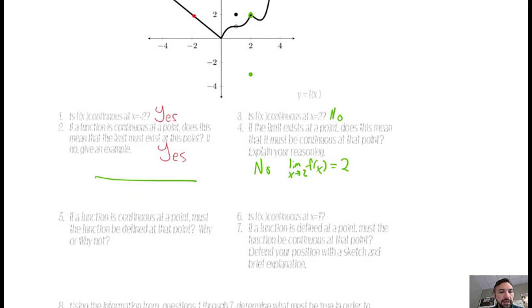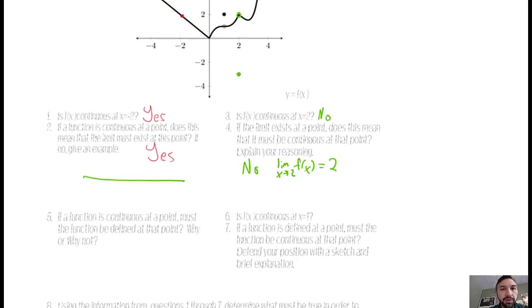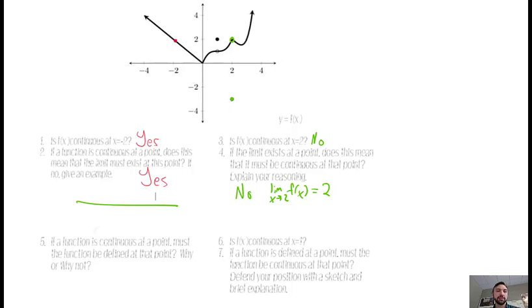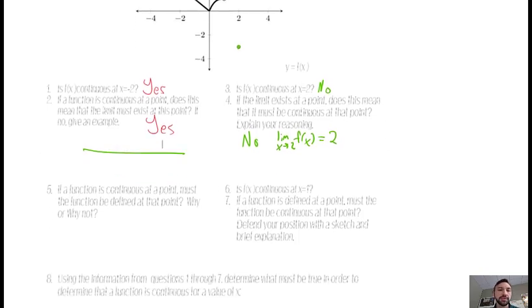Alright, if a function is continuous at a point, must the function be defined at that point? Why or why not? Again, think about that question, pause the video, see what you come up with, and then come back.